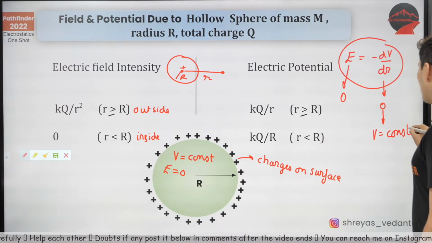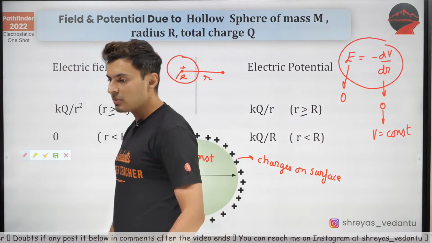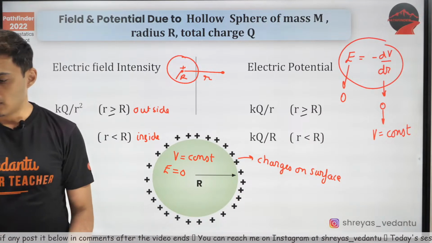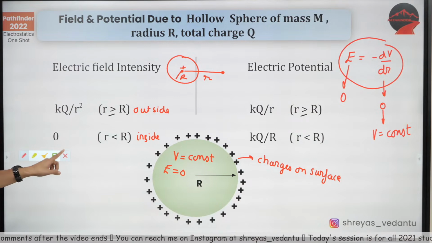Voltage is constant, or potential is constant. The derivative of a constant is 0. Keep this in mind. Okay, clear? Very good. This is a very, very important slide.